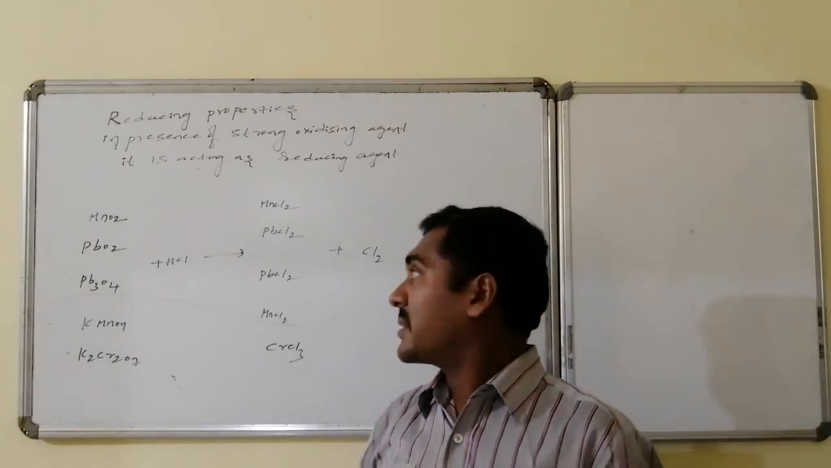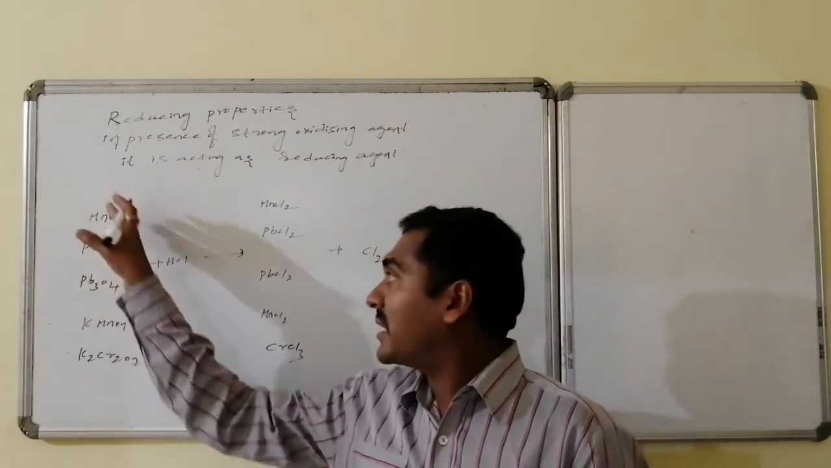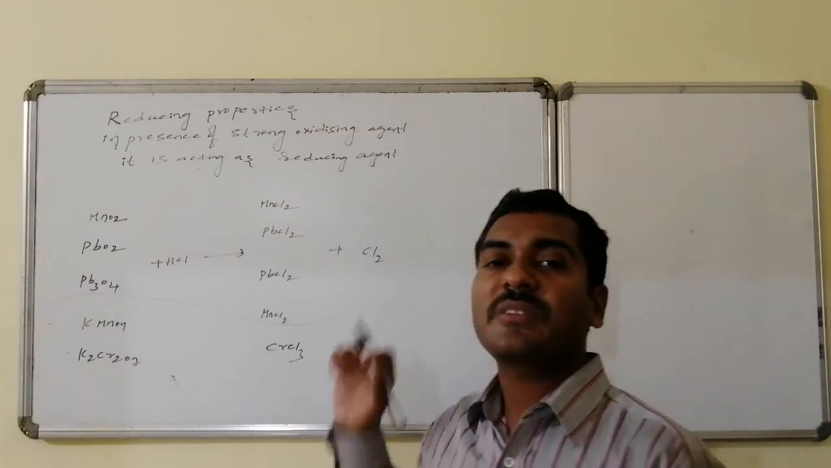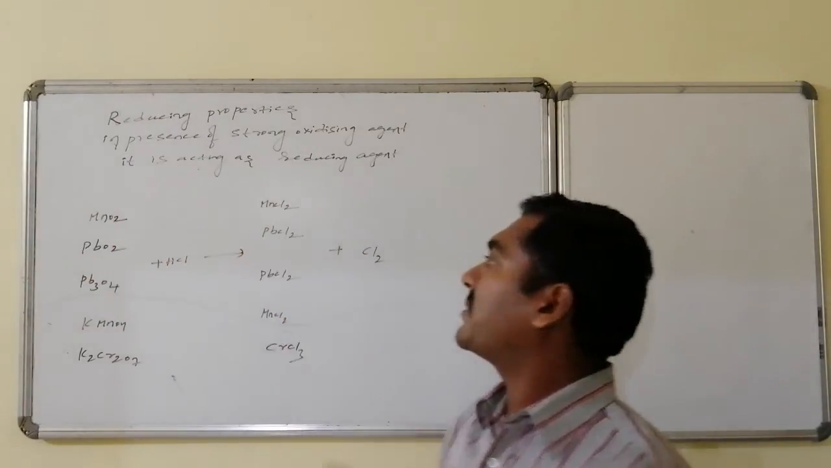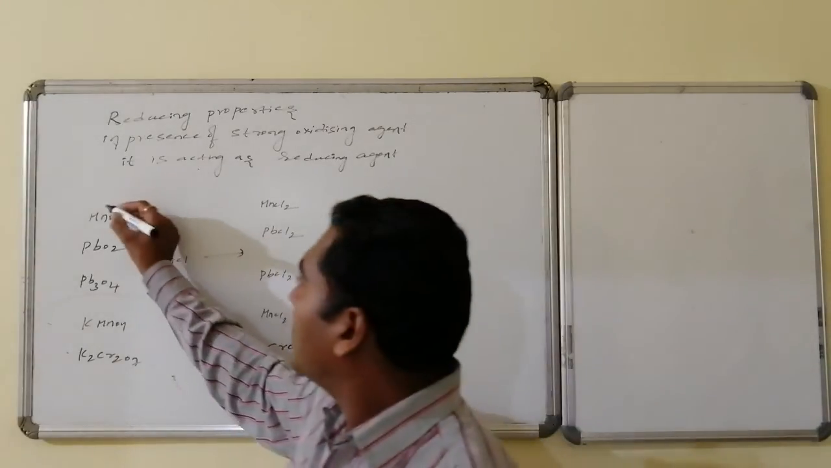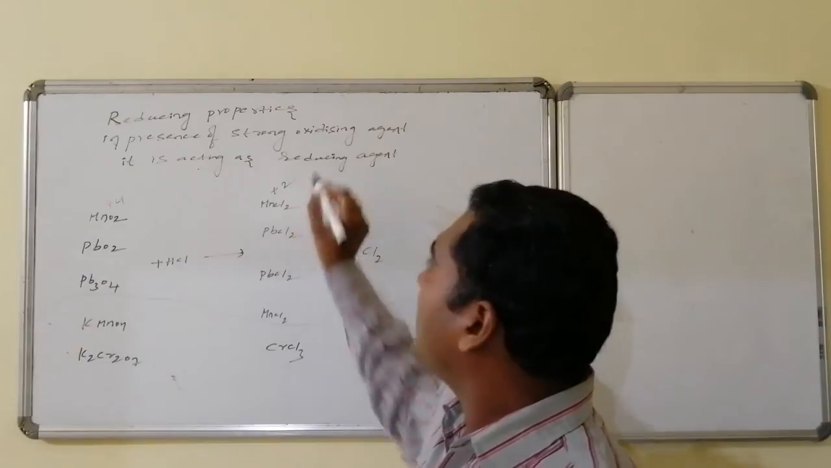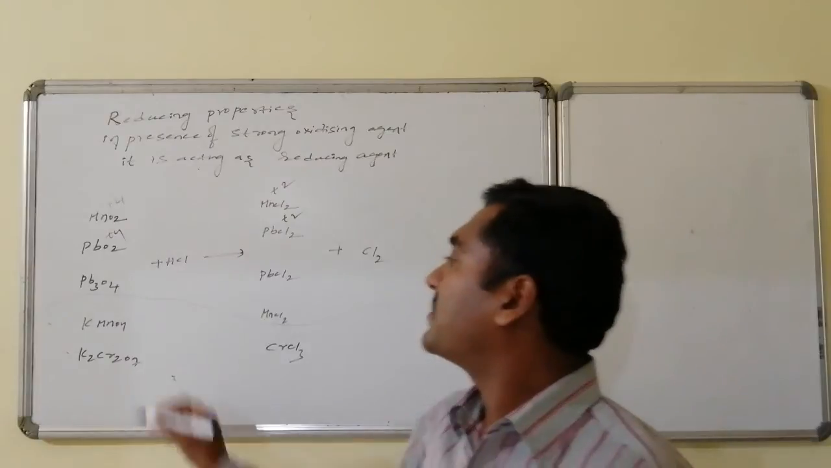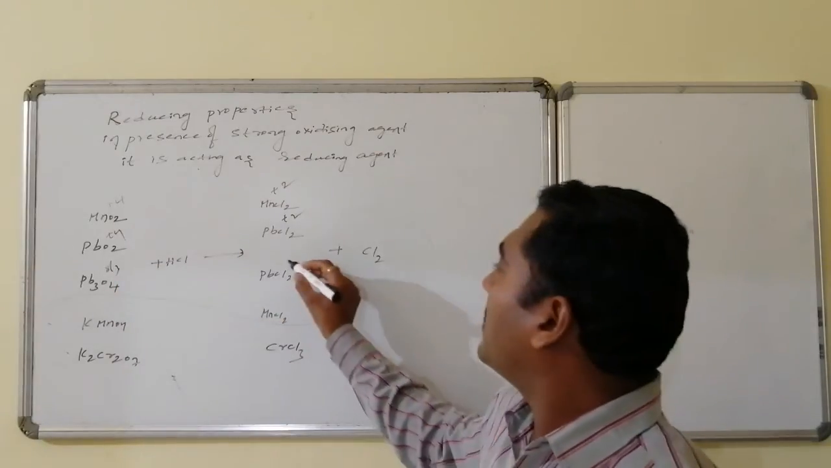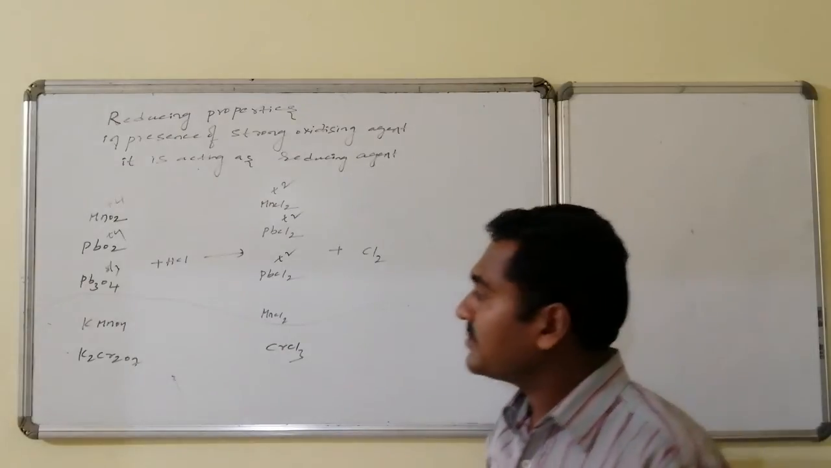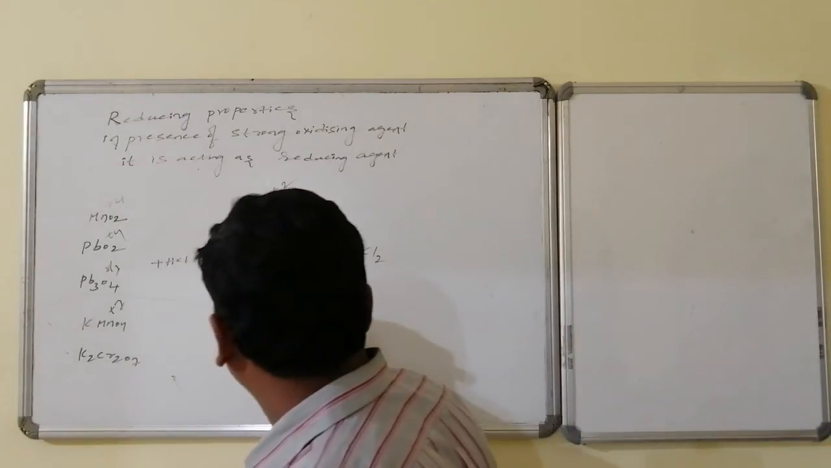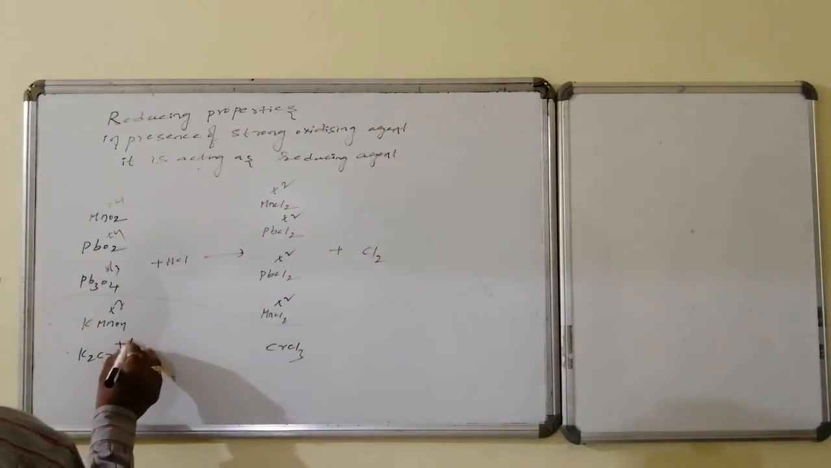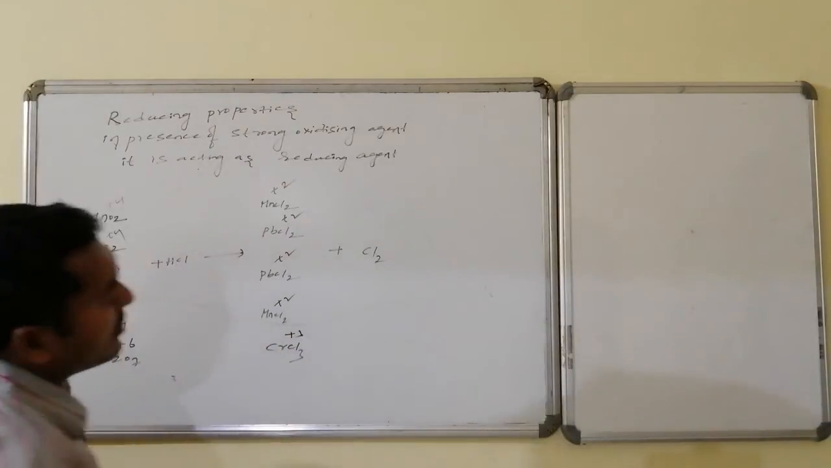So, in the presence of a strong oxidizing agent like MnO2, which undergoes reduction, HCl undergoes oxidation and leads to the formation of chlorine gas. Thus, MnO2 is converted to MnCl2, that is +4 state is converted to +2 state, it is a reduction. PbO2, +4, is converted to Pb +2, reduction. Pb3O4, with 8/3 oxidation state, is converted to +2 state, reduction. KMnO4 of +7 state is converted to +2 state, it is also reduction. And potassium dichromate, which is of +6 state, is converted to chromium chloride, +3 state.